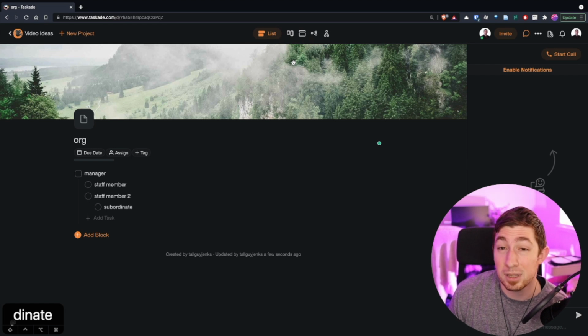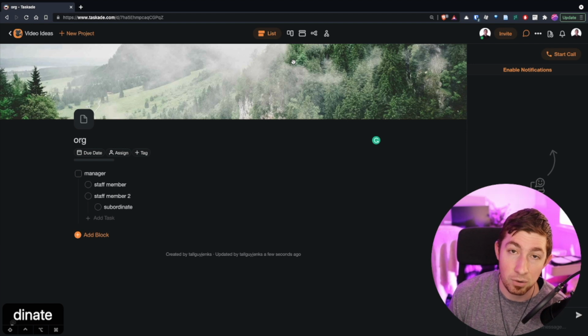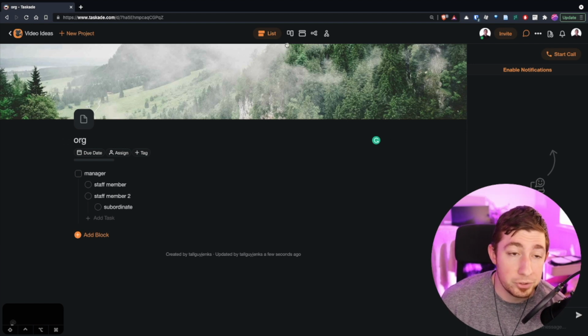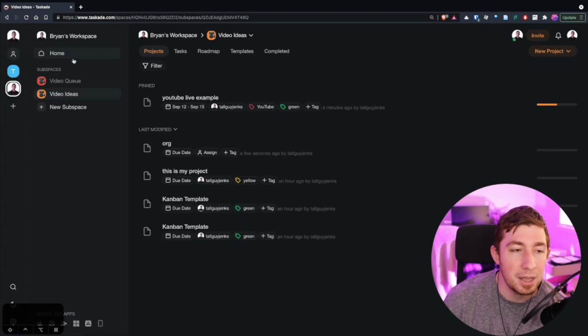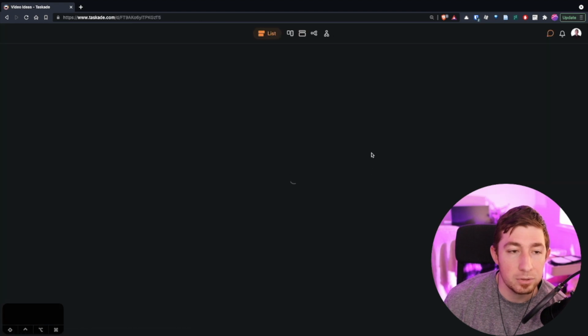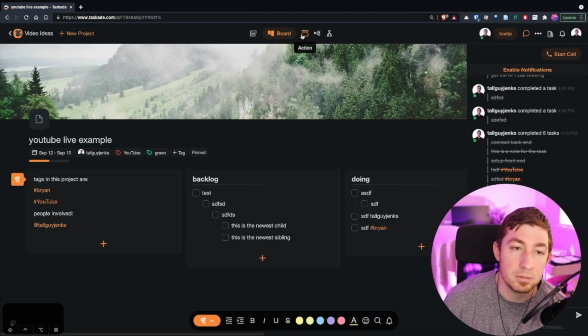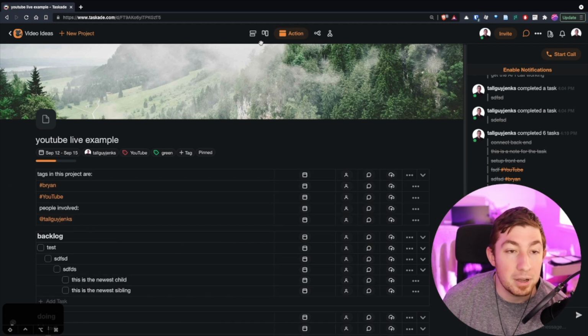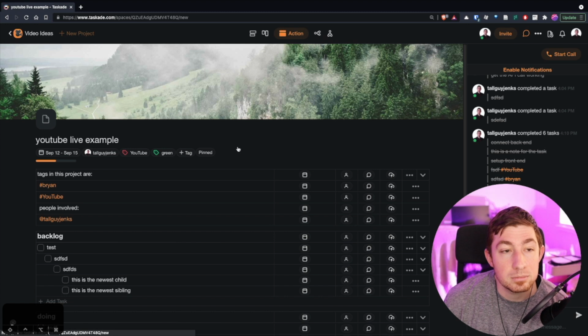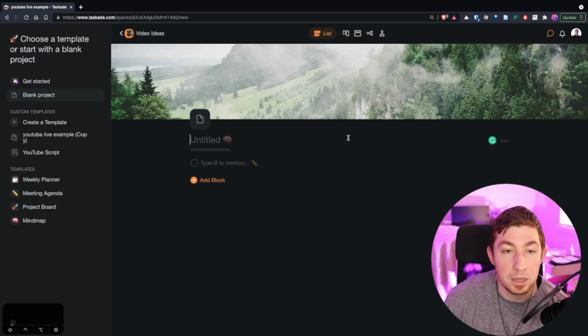And the fact that it can do that and it's that flexible while still being able to export to Markdown is incredible. And while you're in a particular project, one really cool thing you can do is change your default view. I'm on list, but I'm going to go to action, and you can see the little pop-up. If I click again, set as default view. So now if I go to any other project, okay, live example, it's actually going to default me. I guess it's only if I actually create a new project. But if I make a new project, it's actually going to default me to the action view.